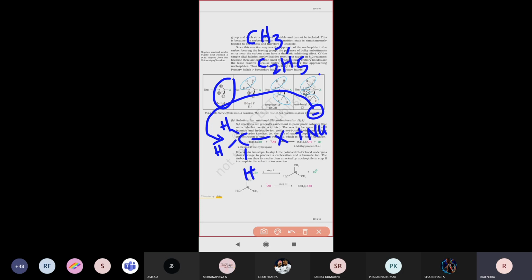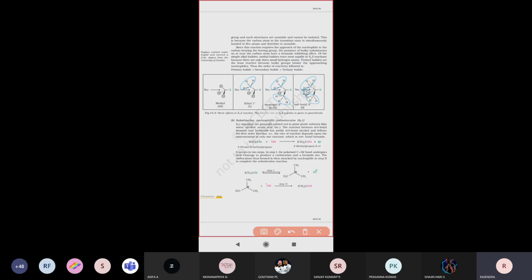So primary alkyl halides, secondary alkyl halides and tertiary alkyl halides are there. Which alkyl halide has the highest nucleophile attacking capacity? Primary alkyl halides react very fast compared to secondary alkyl halides and compared to tertiary alkyl halides.